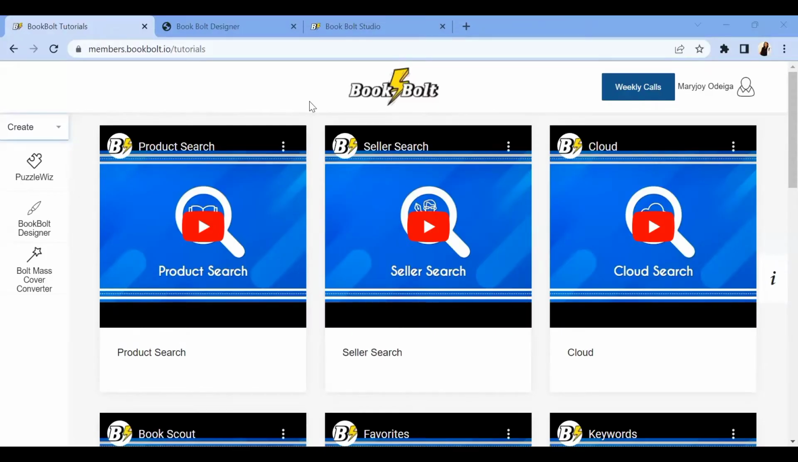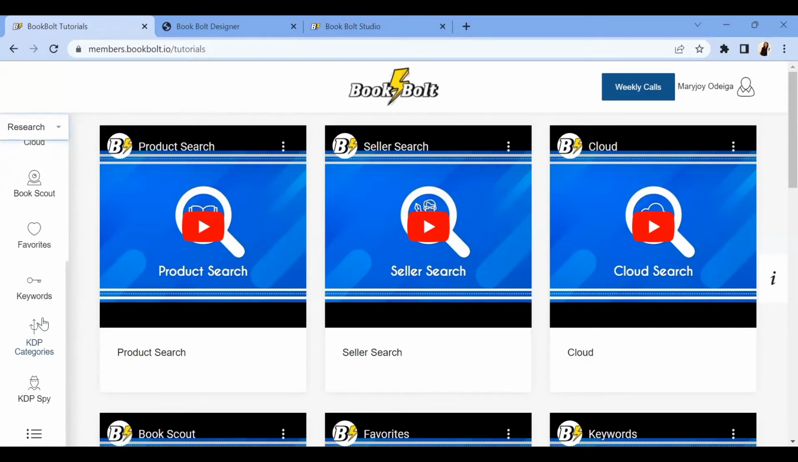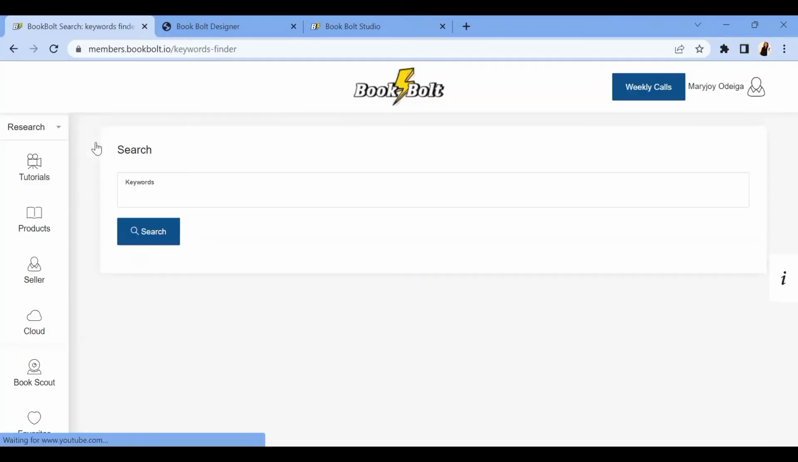Let's talk about the main thing, which is the research. I'm going to show you how this tool will help you do research seamlessly, easy, and very fast. So you're going to come over to this page and click on research. And the first tool we are going to be exploring here is the keywords. Remember, keywords are those words that your likely customers are searching for. So you are going to be using the right keywords in order to enable that they find your product easily.